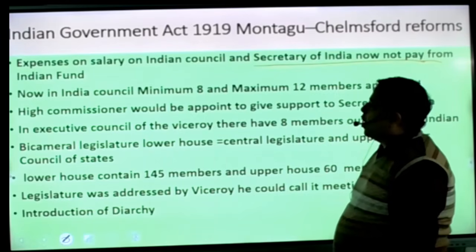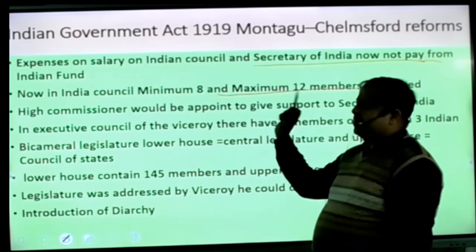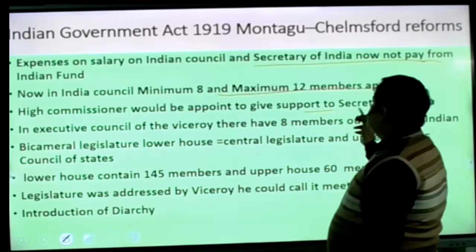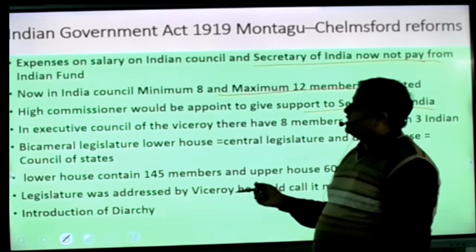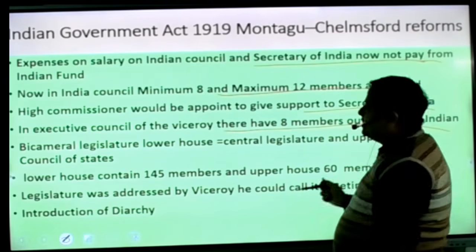Now in the Indian Council, a minimum of 8 and a maximum of 12 members were appointed, so the number of members also decreased. A High Commissioner would be appointed to support the Secretary of India. In the Viceroy's Executive Council there were 8 members, out of them 3 were Indians.